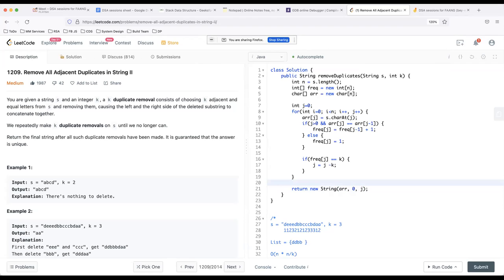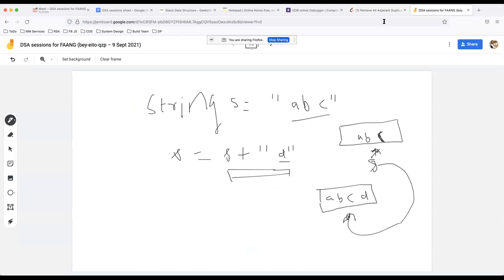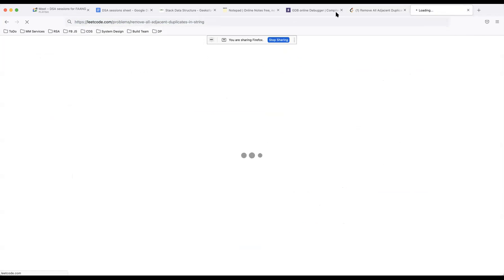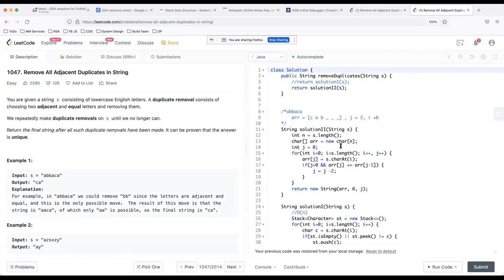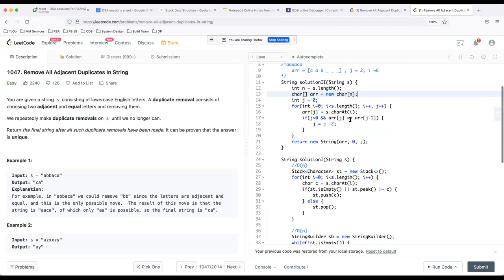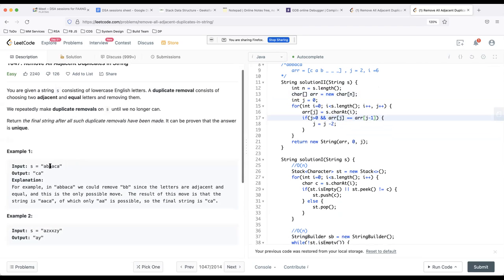So if I show you side by side the previous code as well. Here what we did, we took a character array. We were saying that if the two previous characters are same, it means here value of k is 2.